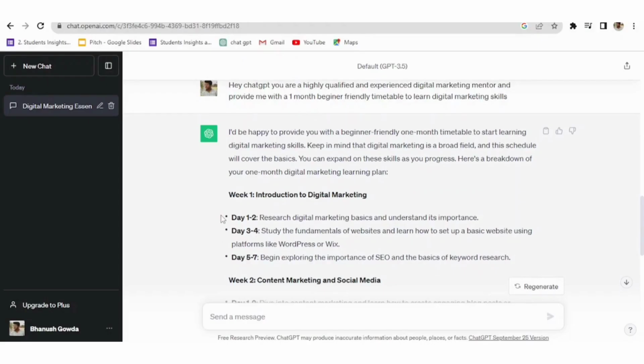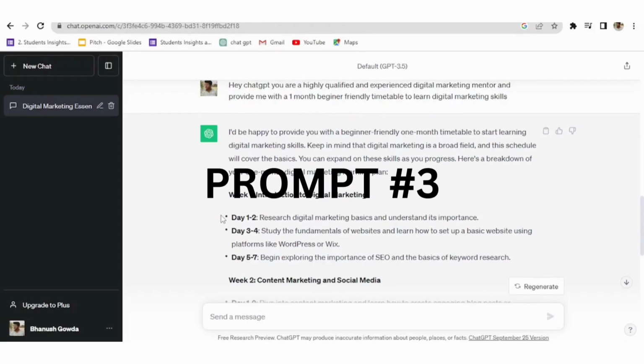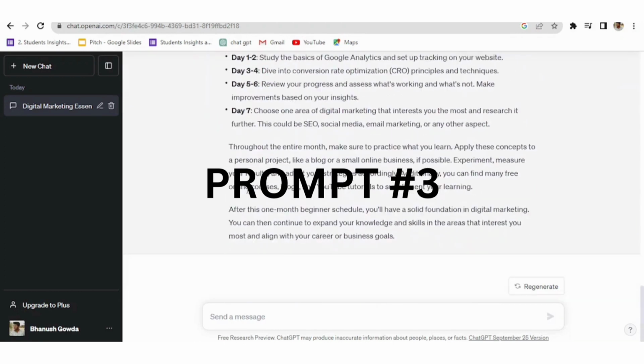So now we have a third prompt where we get to know about our resources, where we can get the in-depth concepts which have been stated by ChatGPT, right? Let's try it out.